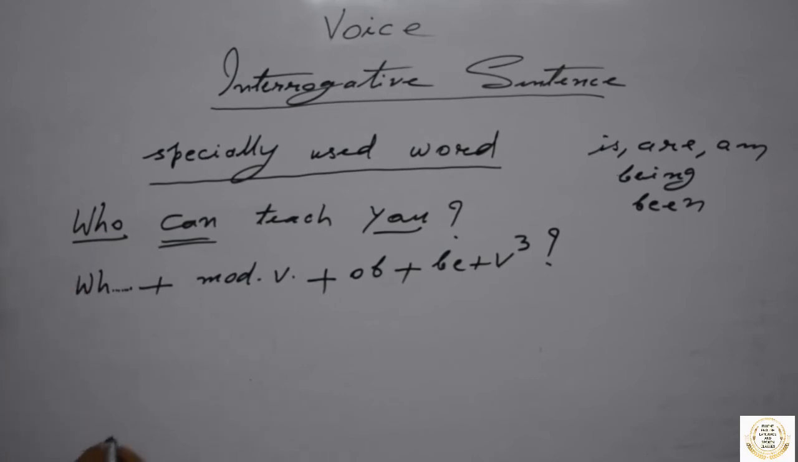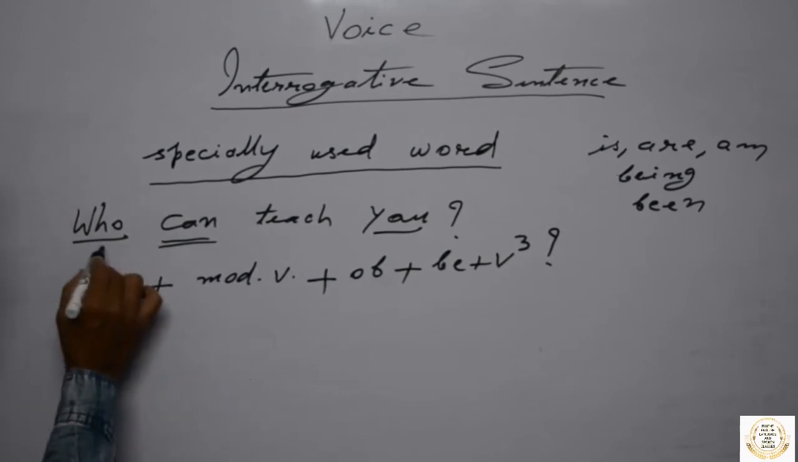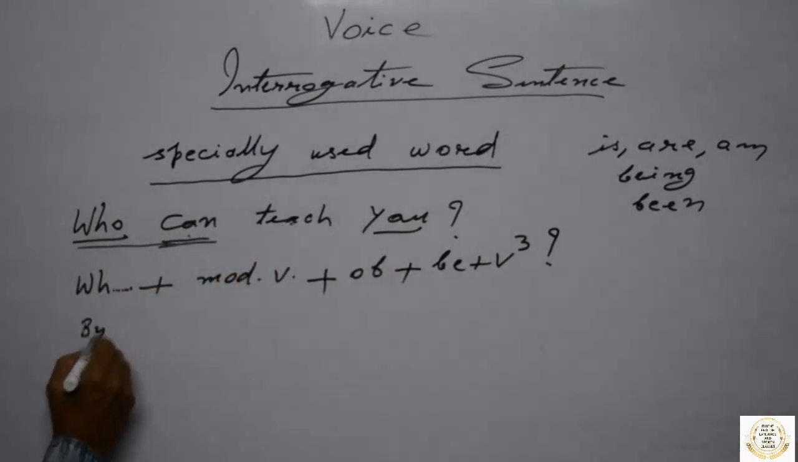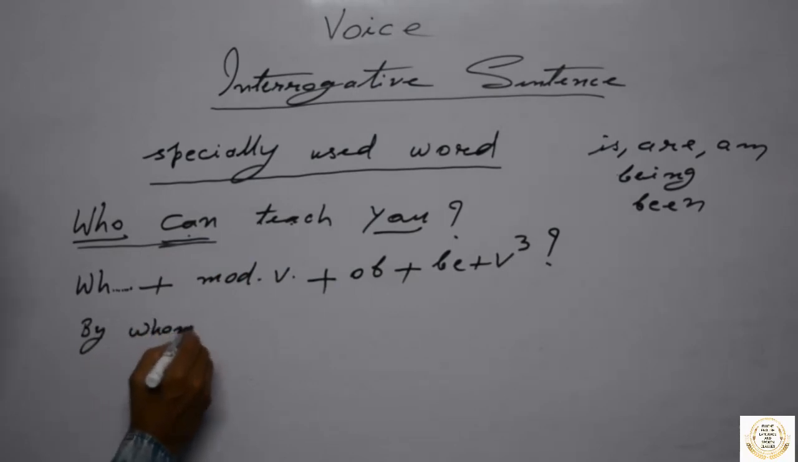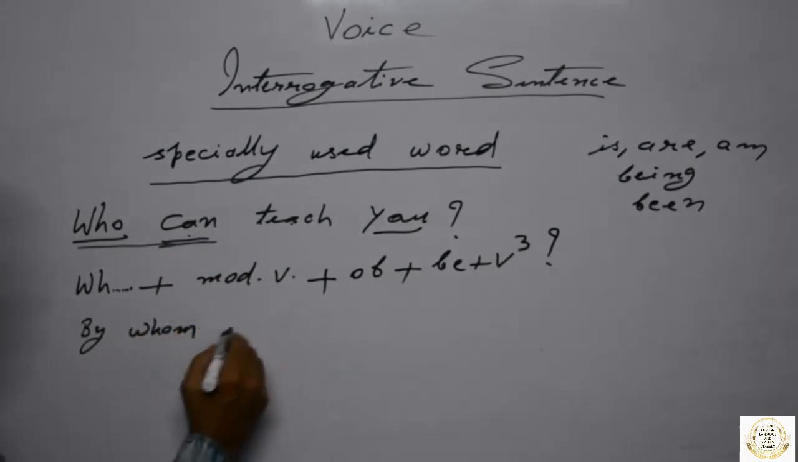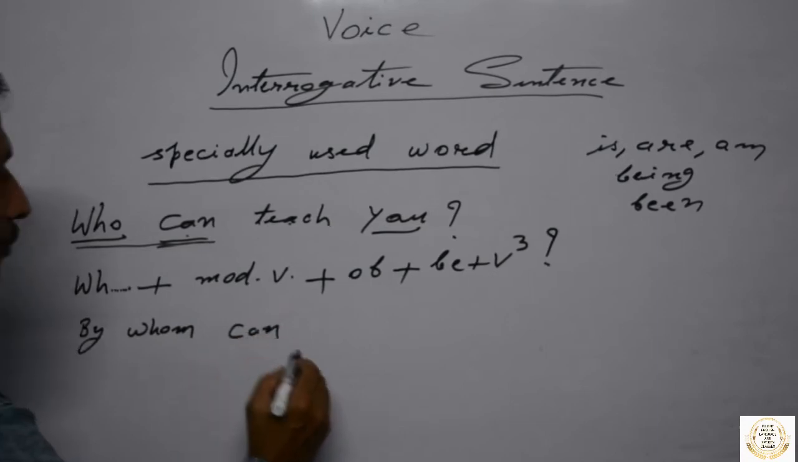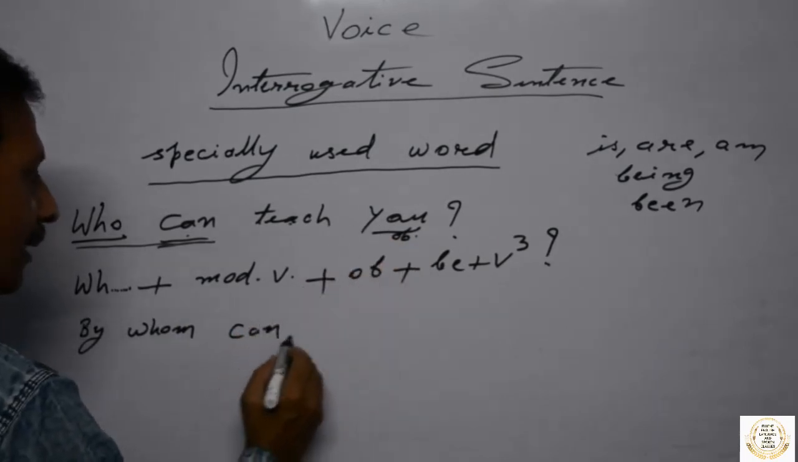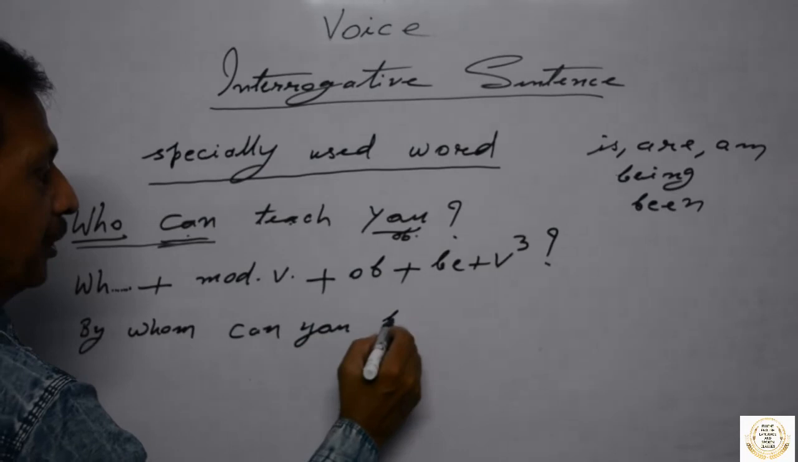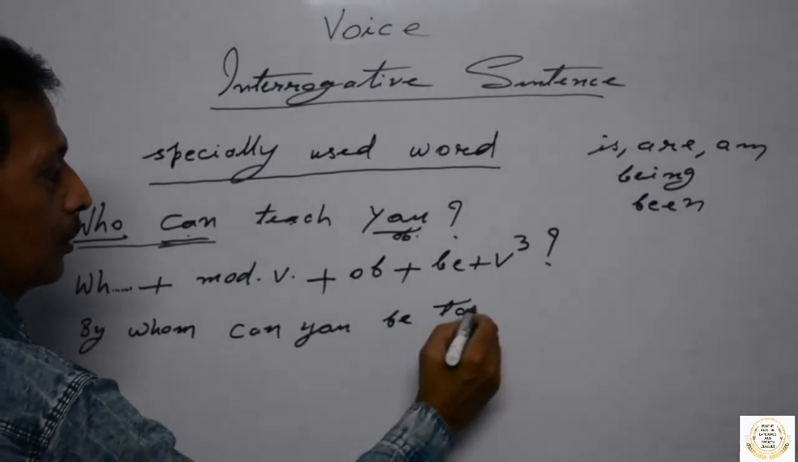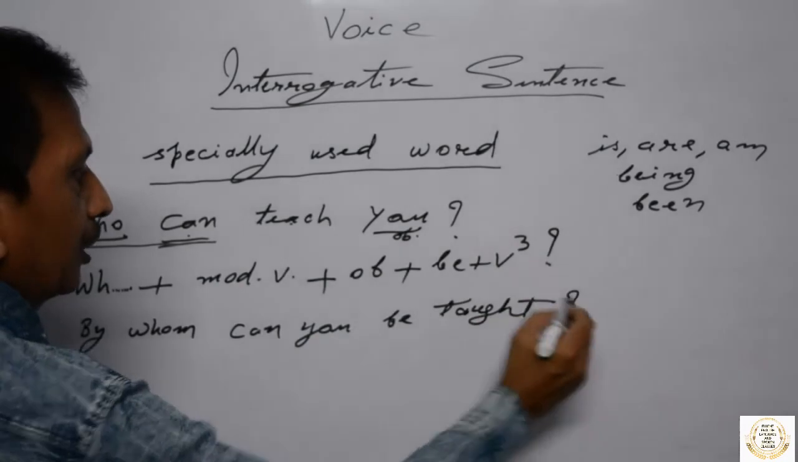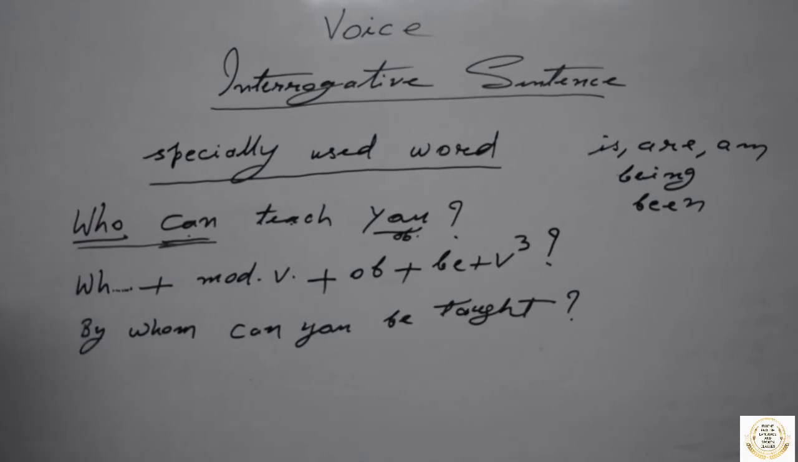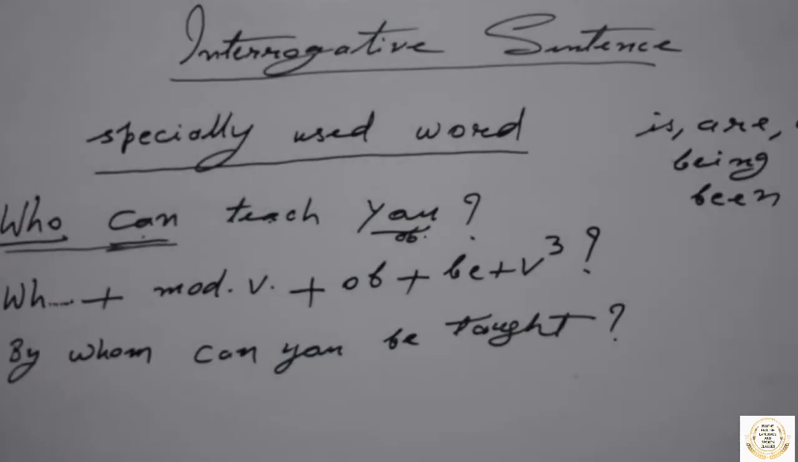I will take some more examples after this. So let us solve this question. Who can teach you? Your answer should be: By whom can, modal verb you can see here. I said it is the object because, so can you be taught? V3. The question mark should be given. We should not forget the question mark. In active passive voice, the question mark is not omitted. Okay. So next example.